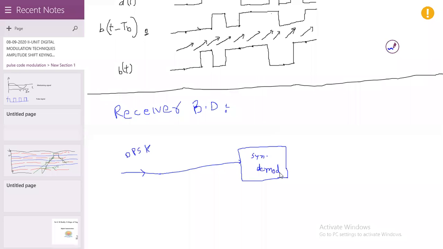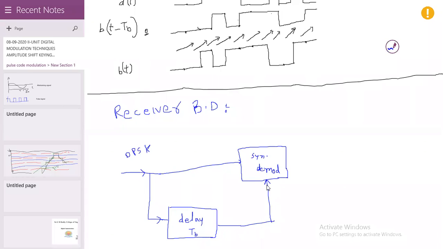This is one of the inputs. Another input of the synchronous demodulator is the same received signal passed through a delay network. The delay is TB. The output of this is the second input of the synchronous demodulator.